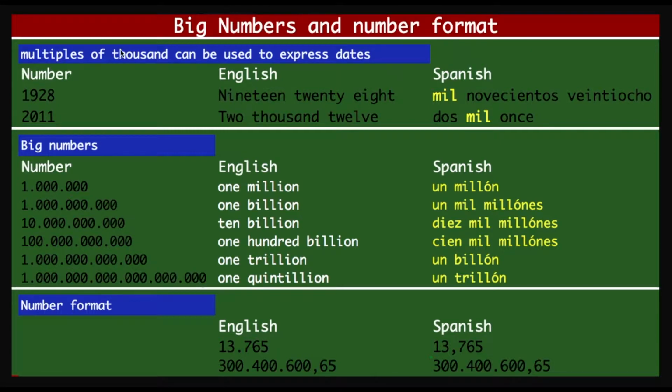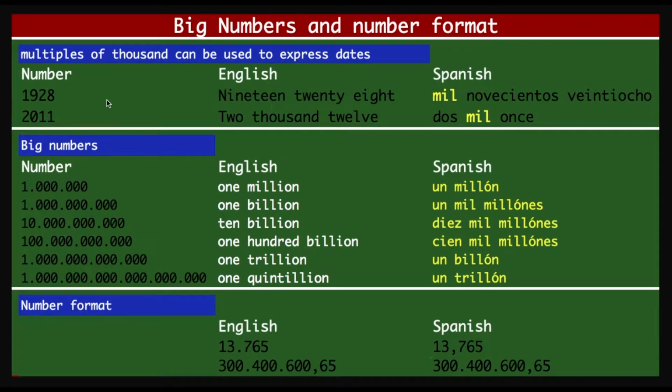Now, big numbers. The first category is multiples of 1,000, and this can be very useful in your day-to-day life to express dates, right? Let us take a look at a couple of examples. The first one is 1928. This can be a date, right? A year. So how do you say that? Mil is 1,000, 900 means 900, 28 means 28. So 1928 is what it literally means.